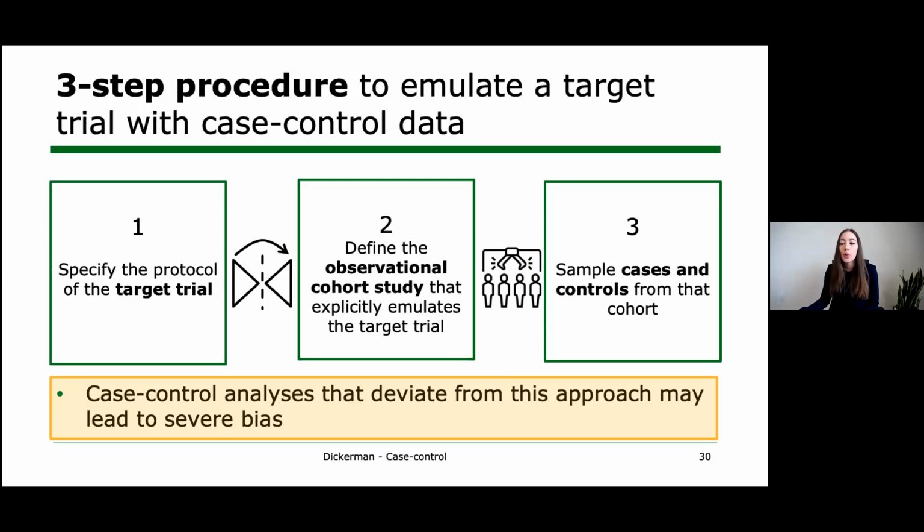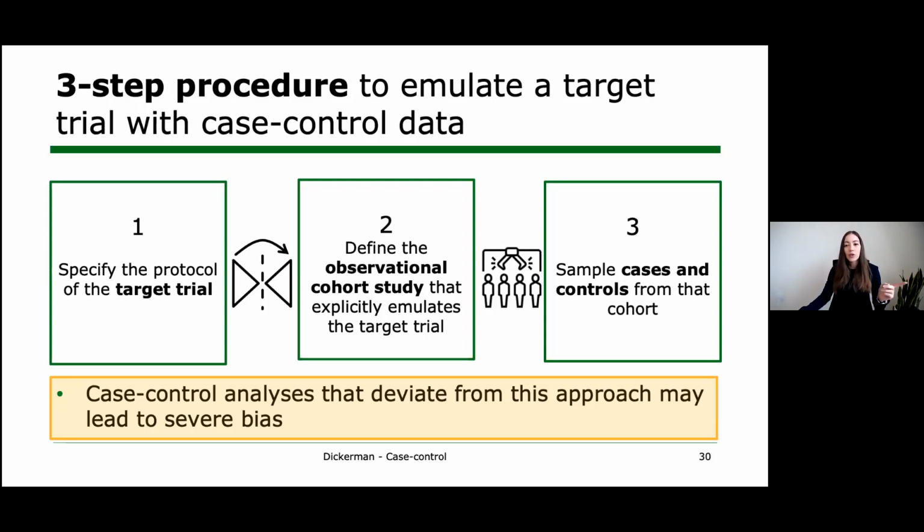And so what we did next was we applied the analytical approach of this previous study to our data. And this was so that we could evaluate how deviations from this target trial approach may lead to bias.